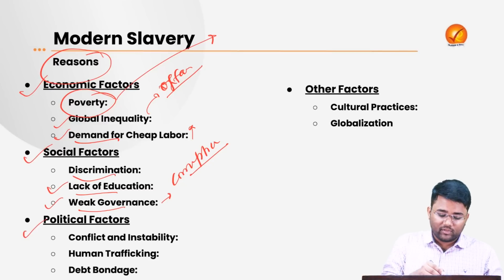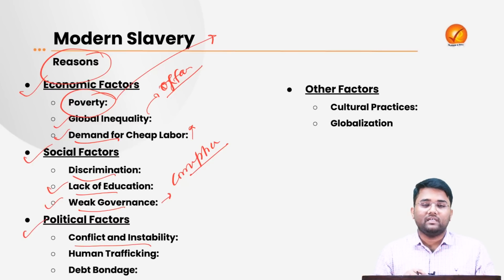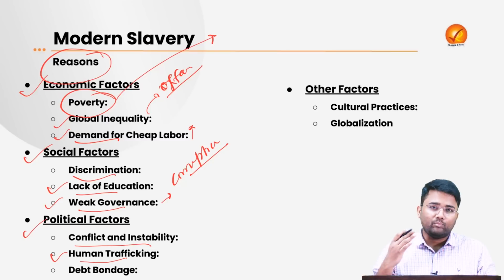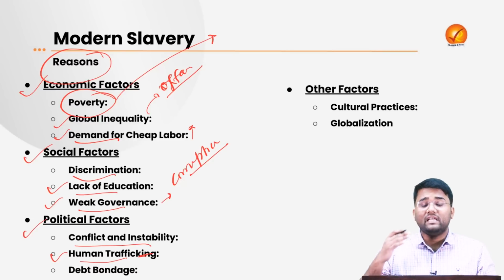Then if we talk about the political factors, the conflict and instability in the world, for example the Russia-Ukraine war or the Israel-Hamas conflict, all these are also increasing slavery-like conditions, and human trafficking, etc. are increasing. Then human trafficking, which is majorly a completely organized crime, and the people involved in this have a very high profit potential, and they don't want to let that go. And that is where slavery is increasing in the modern world.